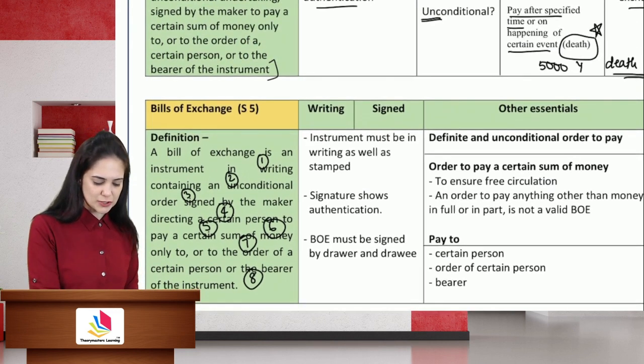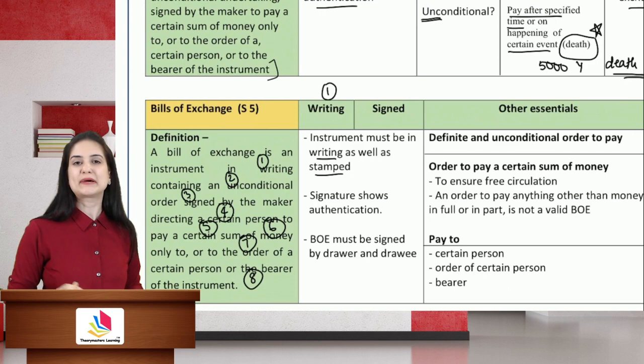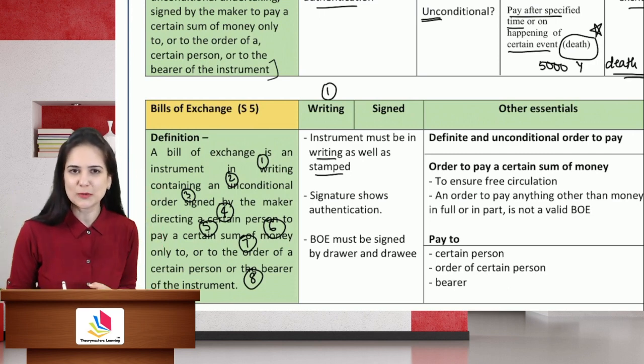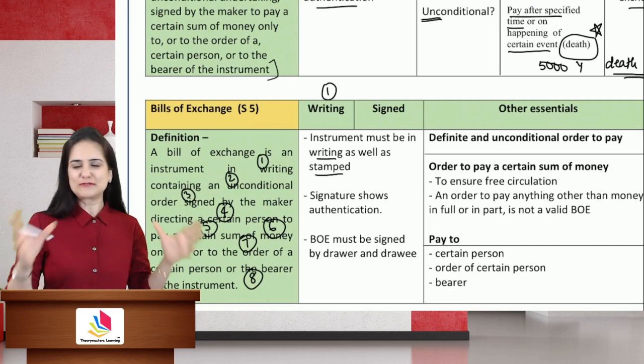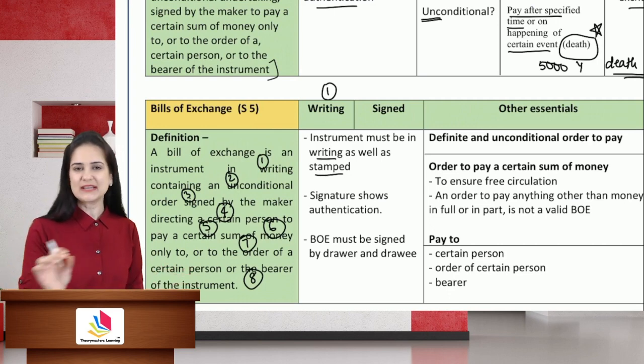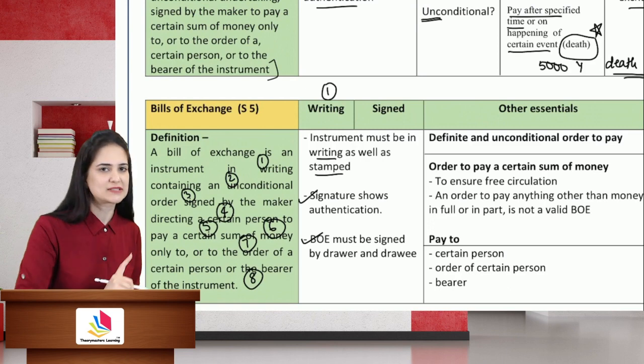What is the first one? It should be in writing. Writing, and there should be a stamp as well. Do you remember making that stamp while drawing the format in standard 12th? Okay, everybody would love to make that format. So it is to be written, it should be stamped. Signature shows authentication. Bill must be signed by both the drawer as well as the drawee.